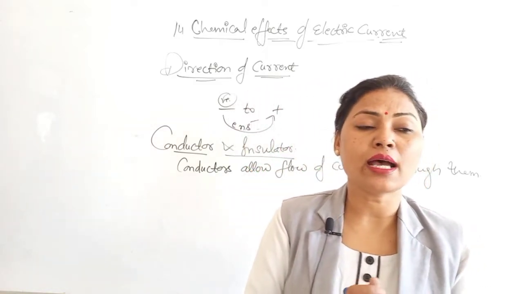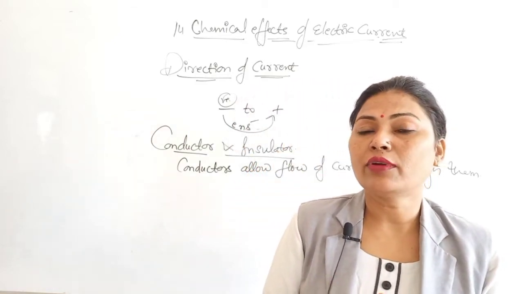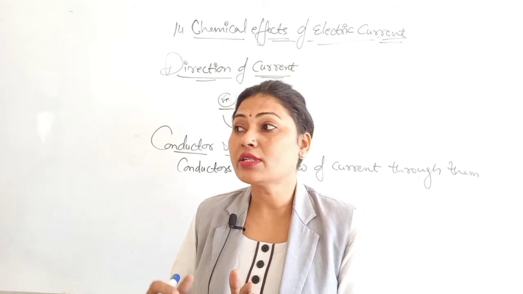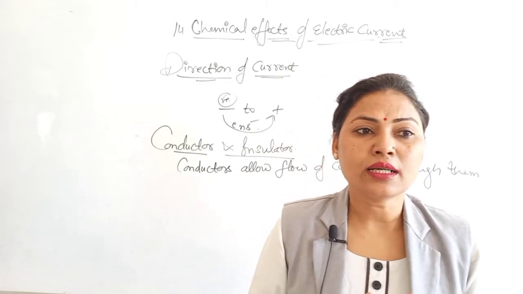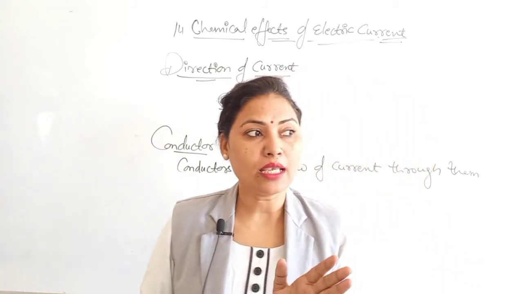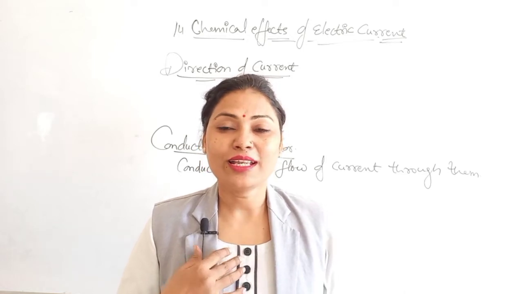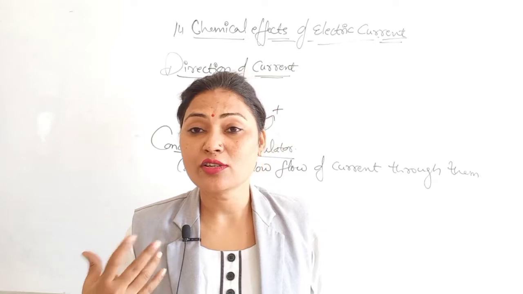Insulators are used as a protective covering from the dangerous effects of electricity. If we use insulators, then electrocution does not take place and we will not get an electric shock.